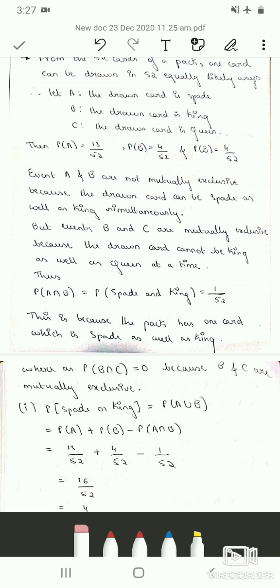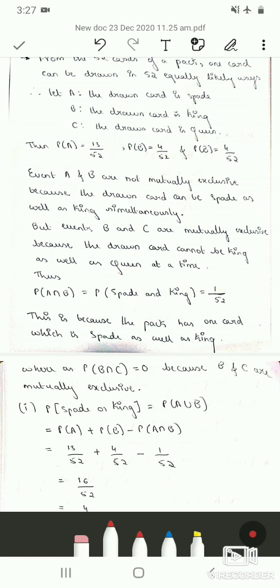Therefore, probability of getting spade or king is probability of A union B. Using the addition theorem, probability of A union B is probability of A plus probability of B minus probability of A intersection B. Because this is not mutually exclusive, we have the intersection term.